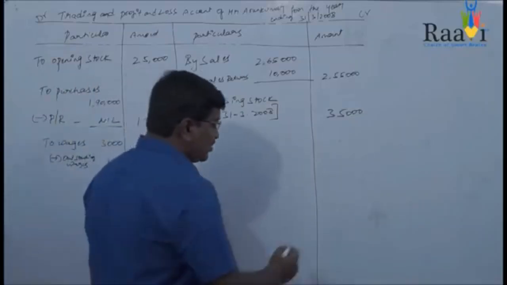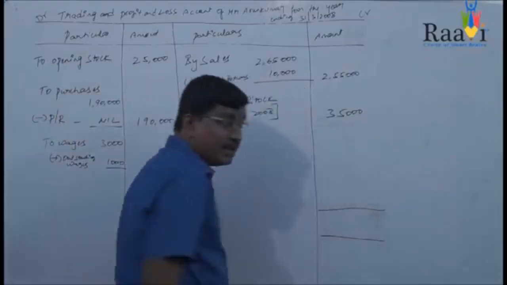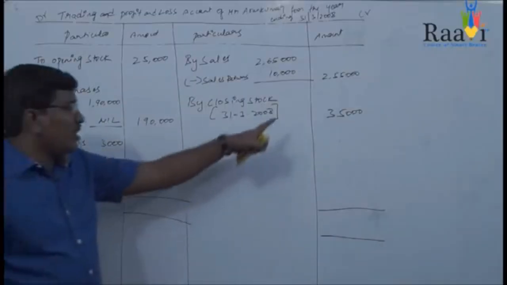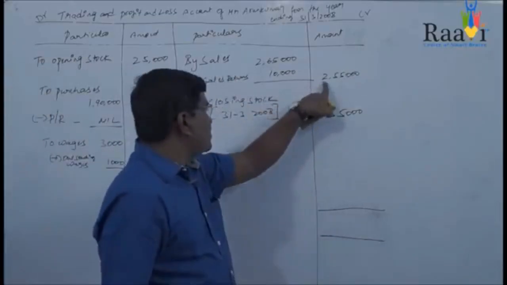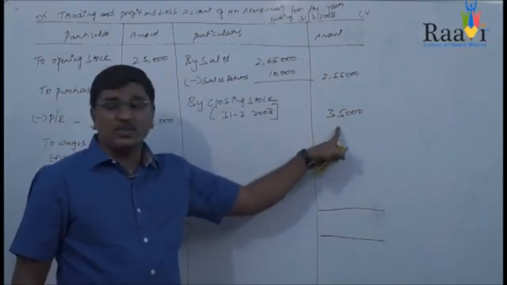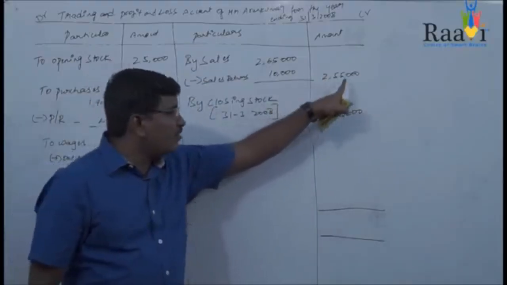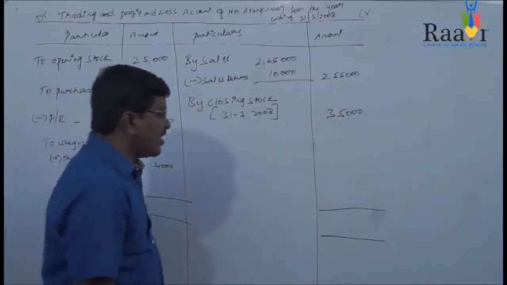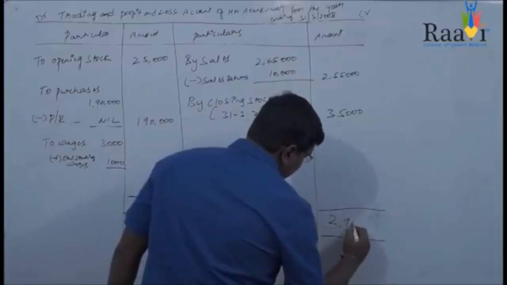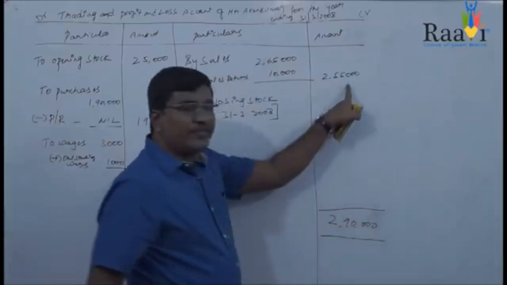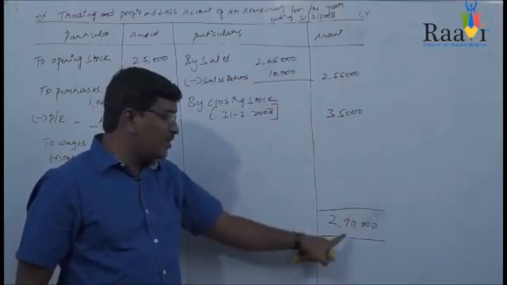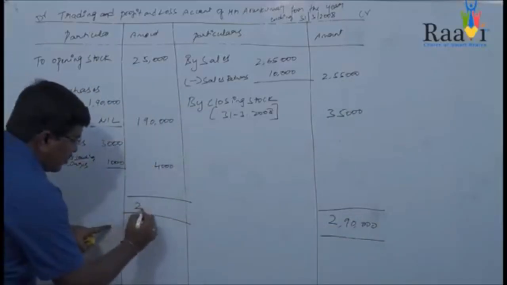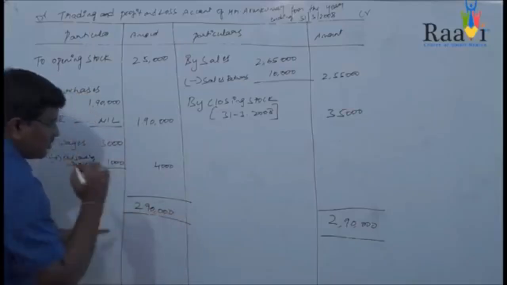Whenever you are balancing, first you need to see which side is having the maximum total. Now in this case, the credit side is having the maximum total, that is 2,55,000, that is net sales, and 35,000, that is closing stock. So 2,55,000 plus 35,000, you will be getting 2,90,000. The same amount you will be writing in the debit side also, 2,90,000.